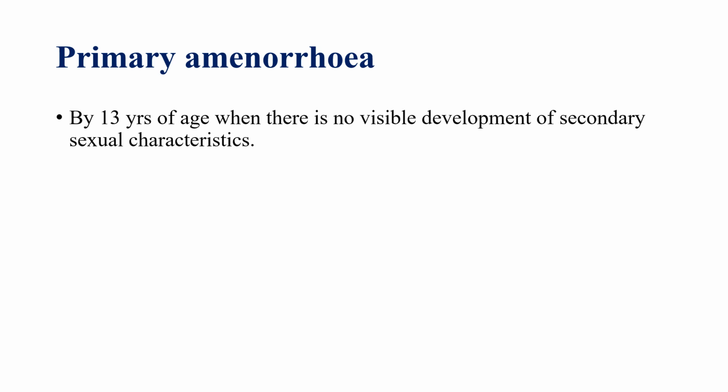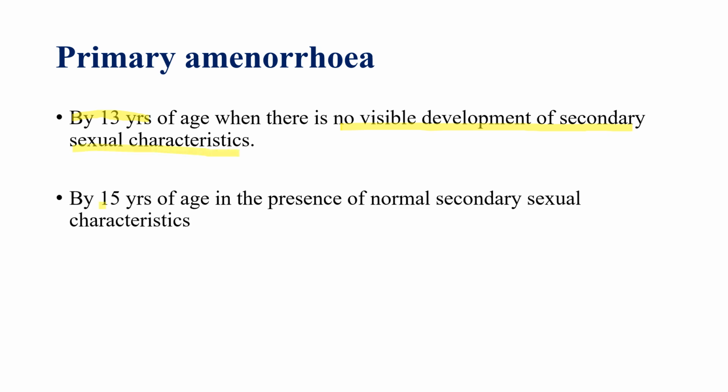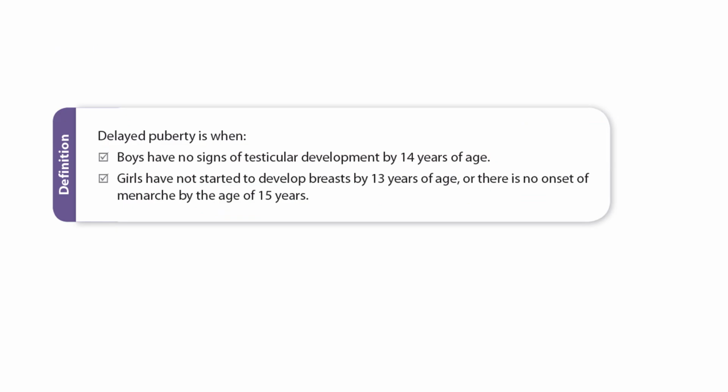So coming to the conclusion, primary amenorrhea is defined by 13 years if there are no visible secondary sexual characteristics, and at the 15th year we will start evaluation if there are secondary sexual characters present. And one more point we have read: within 5 years of breast development, if the breast development occurs at less than 10 years of age. This is just a recall of delayed puberty. Delayed puberty in girls is when they do not develop breasts by the age of 13 years, and when there is no onset of menses by the age of 15 years.